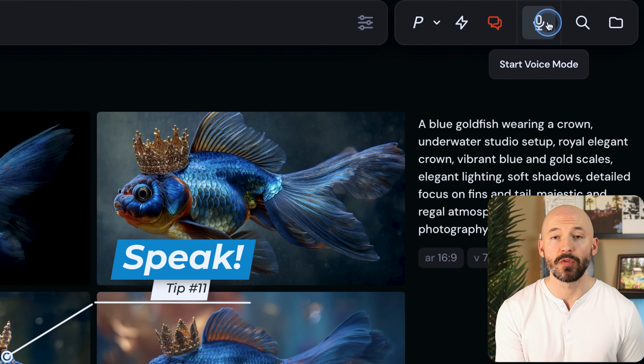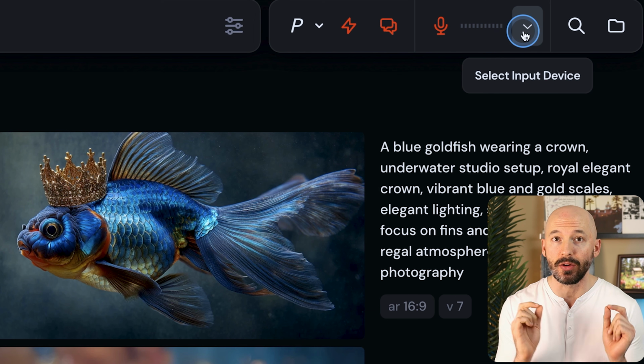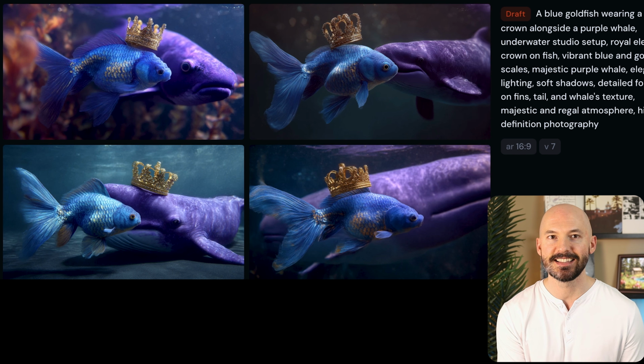And you can use your voice to guide the prompt. Click this button at the top and speak to the bot directly. Can you add a purple whale to the photo? Okay, these are kind of awesome.